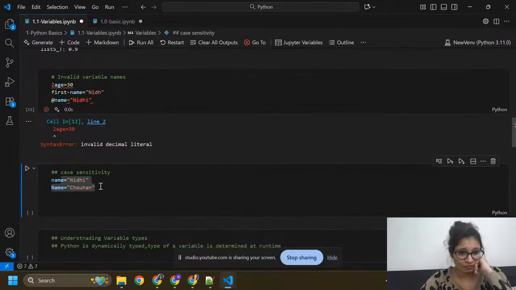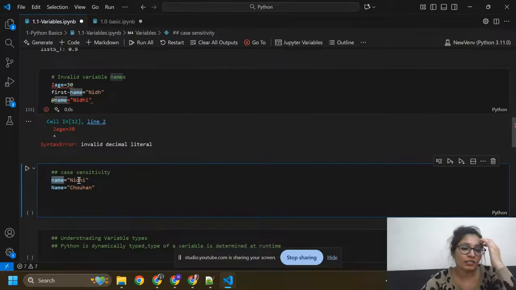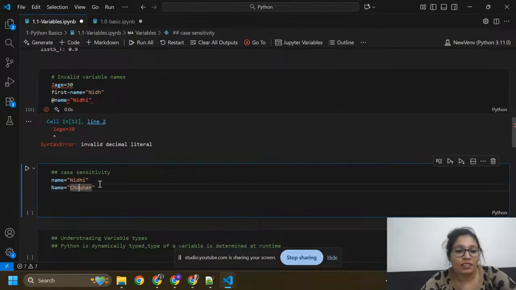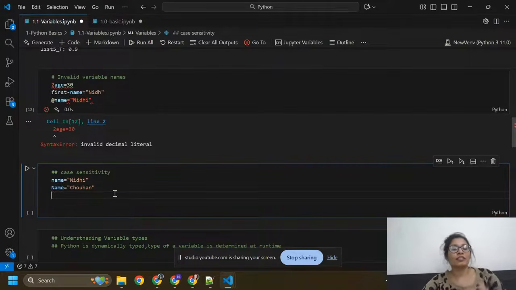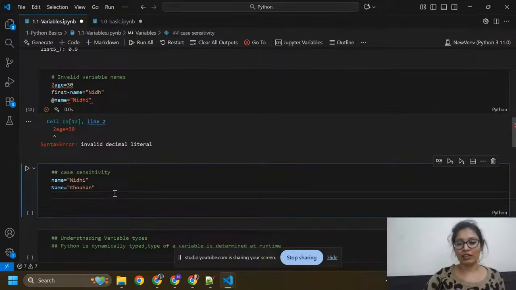Here you can see case sensitivity. Here name in small letter Nidhi and name in capital letter. So Python is case sensitive. Name in small letter and name in capital letter means we have two different variables. I hope you got it.